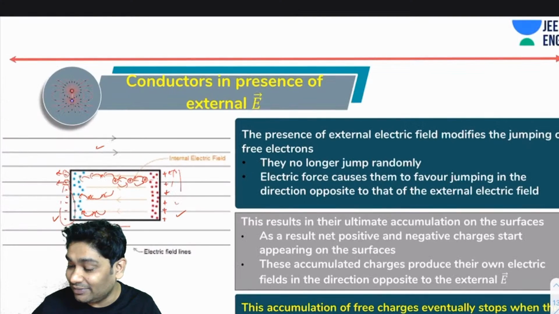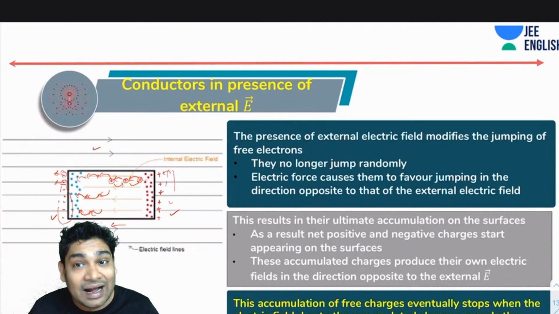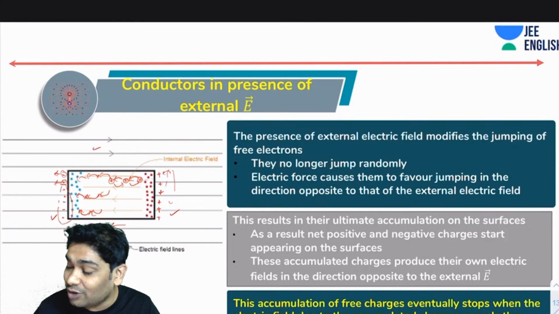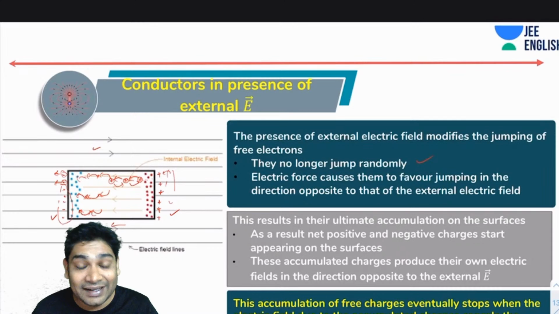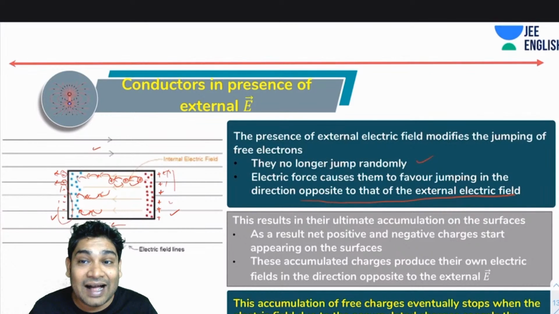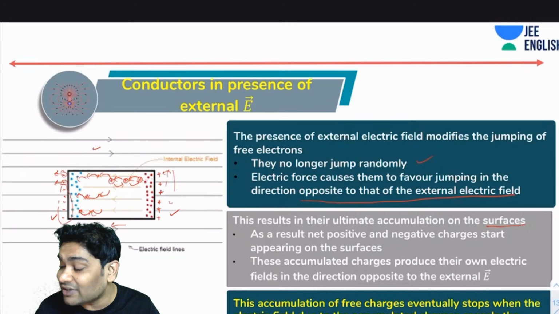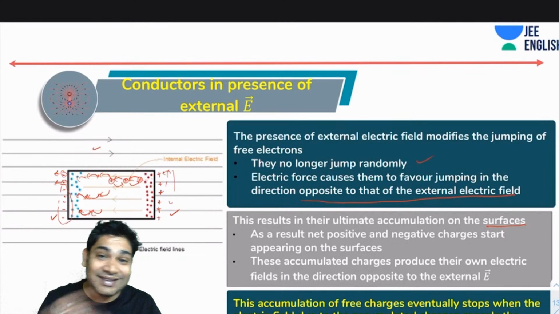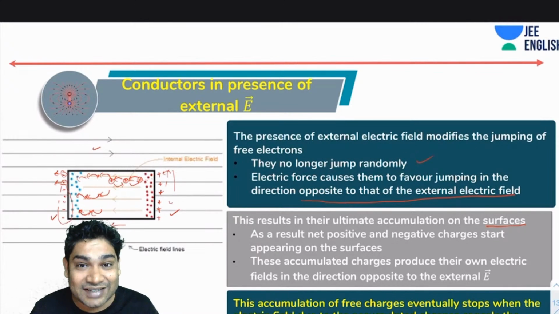Okay, this is induction. So as I said, this results in their ultimate accumulation on the surface. So alright, now the jumping is not random anymore. The jumping is favored in the direction opposite to that of the electric field. Alright, and as a result the charges are accumulating at surfaces. Why at surface? Because they have no option. They cannot go beyond the surface. They are stuck.